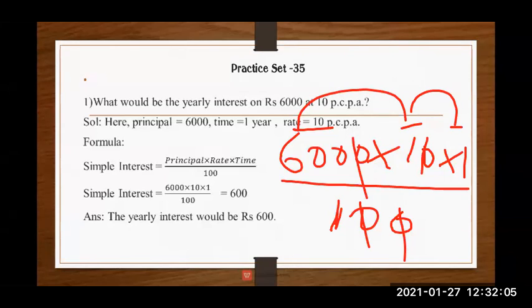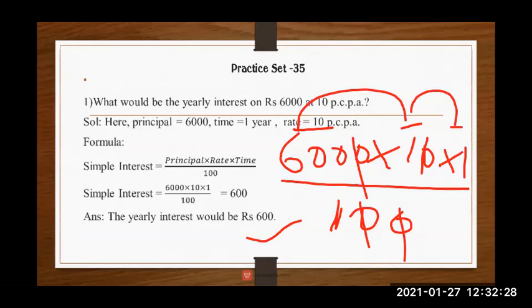So what is the last statement you are going to write? They ask what would be the yearly interest. So the last statement would be: the yearly interest would be rupees 600. See here, 600 is the interest. The rate was 10%, for 1 year.